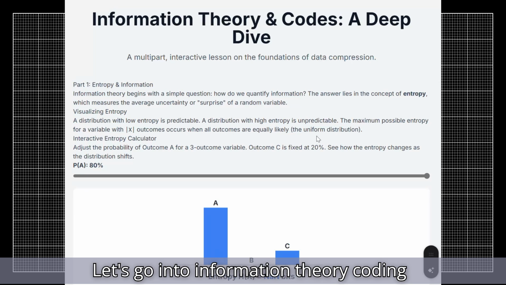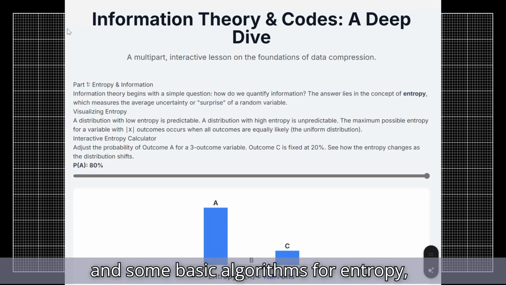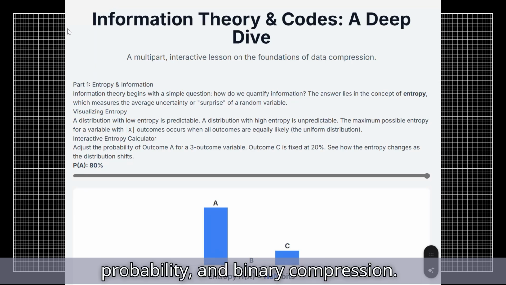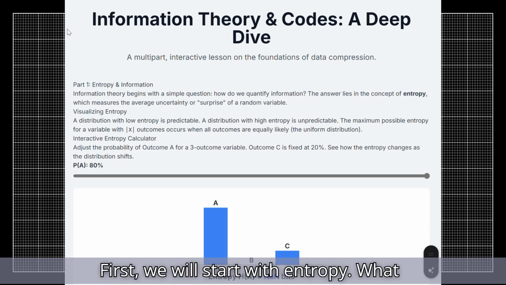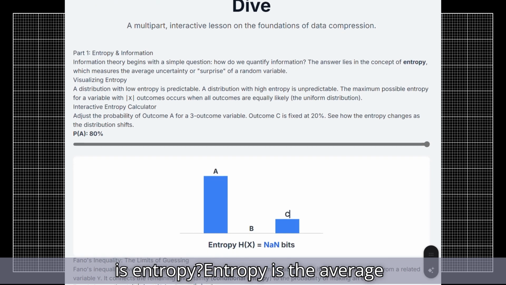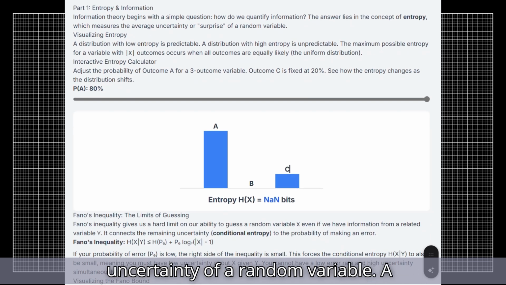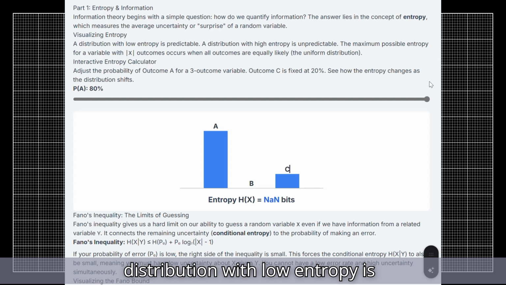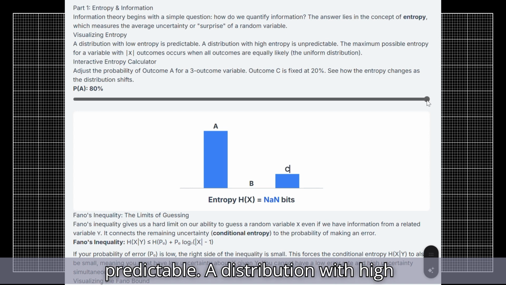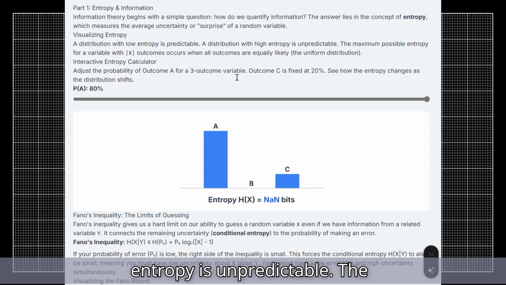Let's go into information theory coding and some basic algorithms for entropy, probability, and binary compression. First, we will start with entropy. What is entropy? Entropy is the average uncertainty of a random variable. A distribution with low entropy is predictable. A distribution with high entropy is unpredictable.